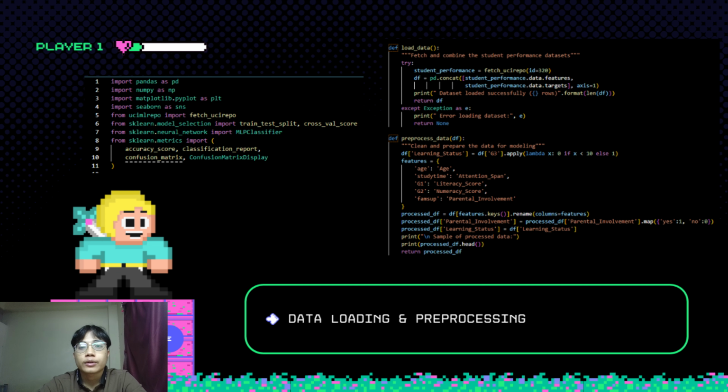We selected 5 important features such as age, study time, first and second period grades, G1 and G2, and family support. We renamed them for clarity and also converted the categorical variable for parental involvement into numerical format. This pre-processing ensures that our neural network can properly learn from the data. Lastly, we printed a sample of the processed data to visually confirm that the transformation was successful.